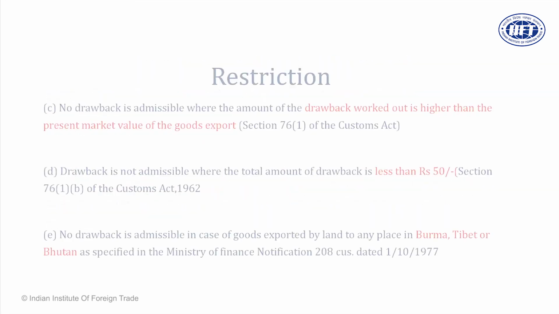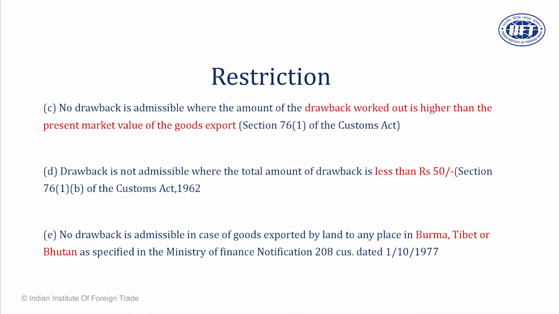No drawback is admissible where the amount of drawback is higher than the present market value, as in case of section 74. And if there is a drawback claim of less than 500 rupees, it is not processed. If goods are going by land route to Burma, Tibet and Bhutan, they are not processed. So with this, we usually cover the whole issues which are related to this.